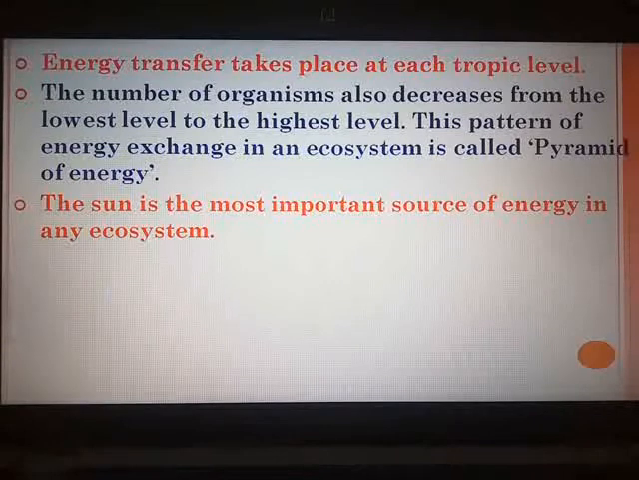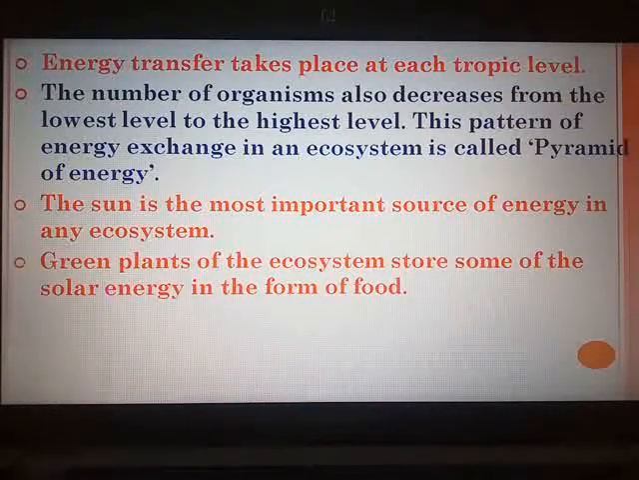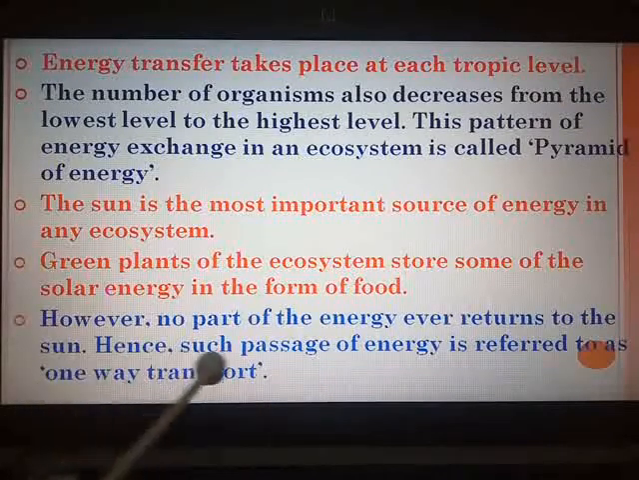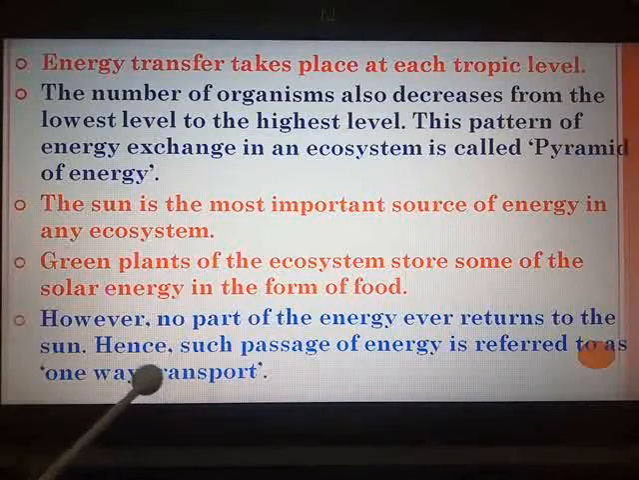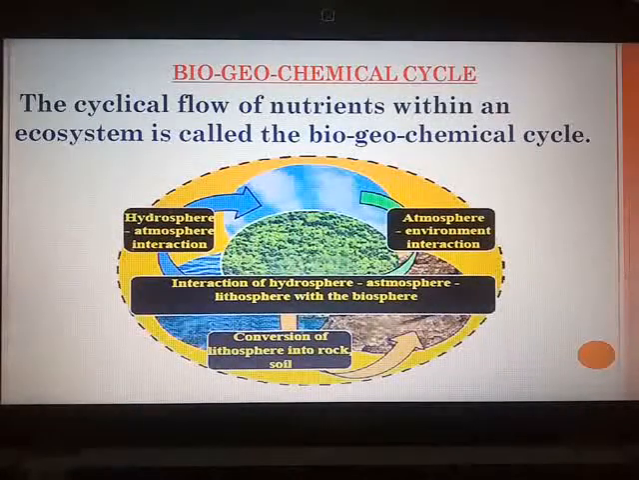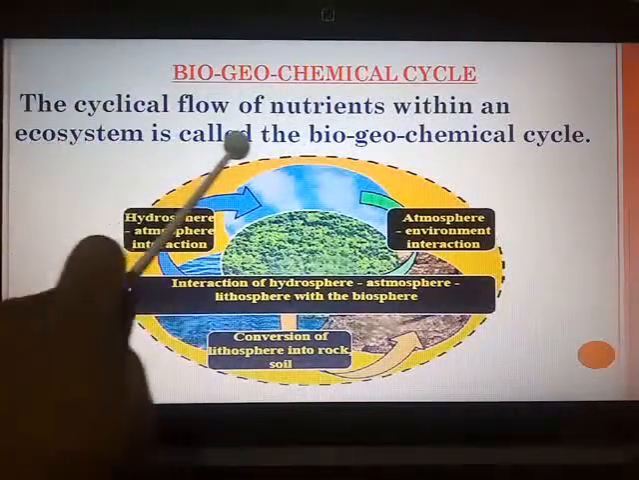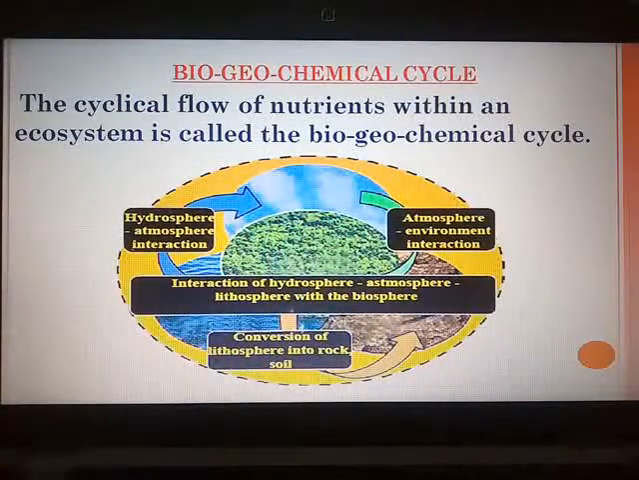Decomposers dissipate, dissipate means throw away, some amount of energy in the form of heat, but no part of the energy ever reaches the sun. It never returns to the sun, and hence such passage of energy is referred to as one-way transport. Even though the energy flow in an ecosystem is one way, the flow of nutrients, you will come to know here, biogeochemical cycle, the flow of nutrients in an ecosystem is cyclical. And this cyclical flow of nutrients within an ecosystem is called the biogeochemical cycle.